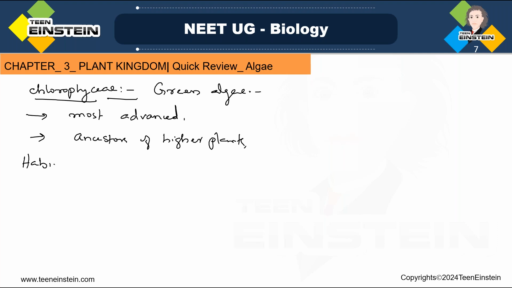Then about the habitat. When we are talking about the habitat, you can see these green algae are cosmopolitan in nature.